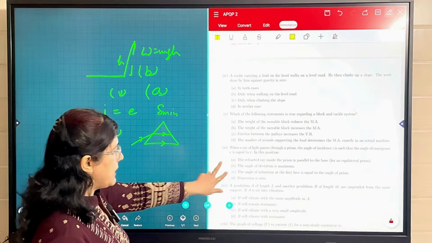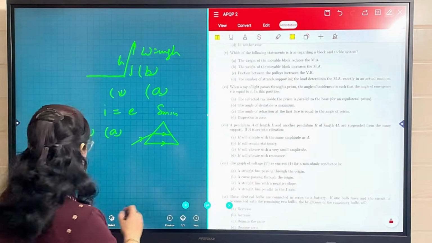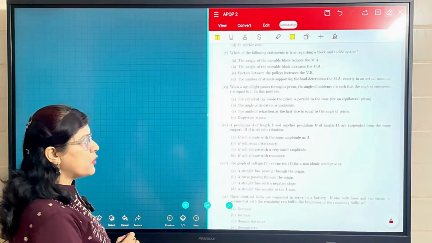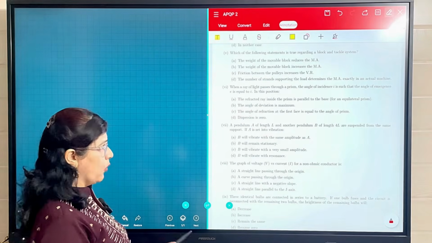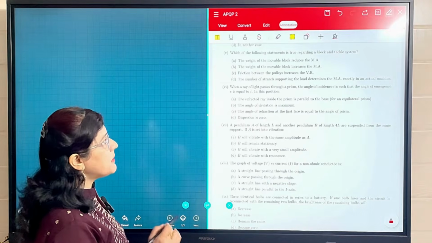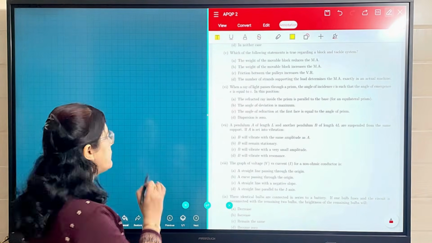In the seventh, a pendulum A of length L and another pendulum B of length 4L are suspended from the same support. If A is set to vibration, will B vibrate with the same amplitude as A? No, because they don't have the same length of string. Now, will B remain stationary? This is also not possible. B will vibrate with a very small amplitude.